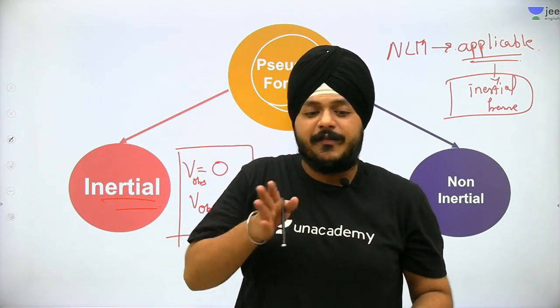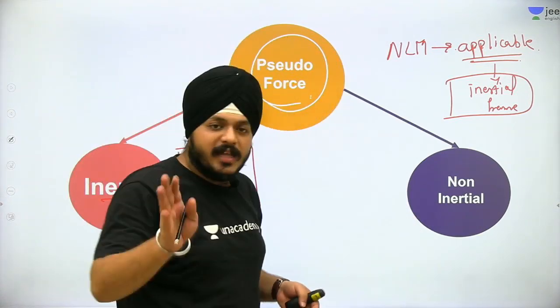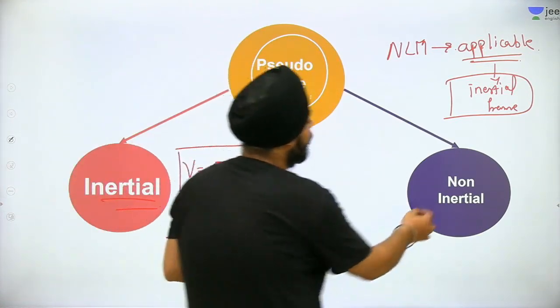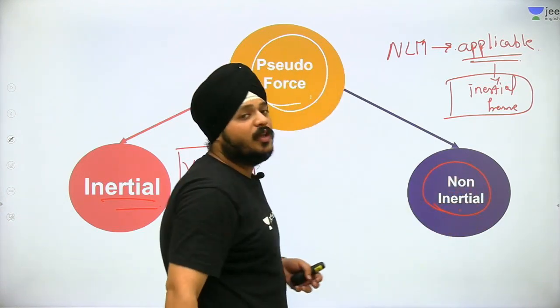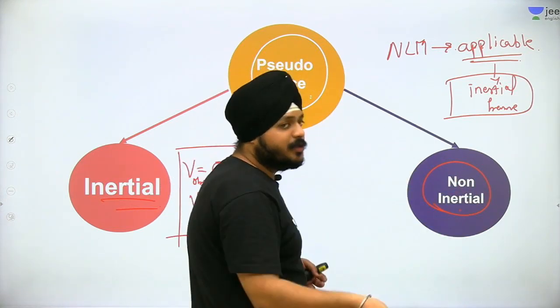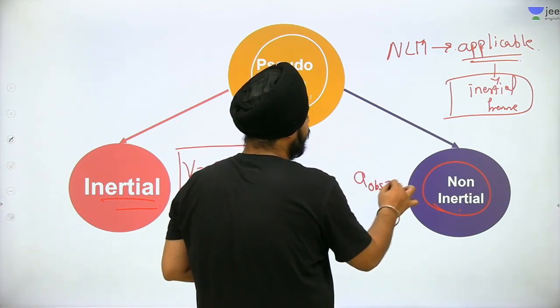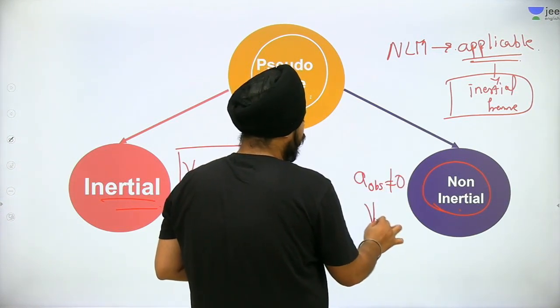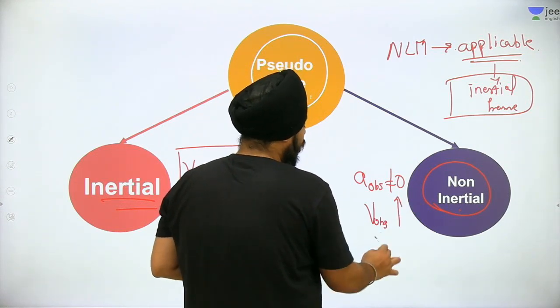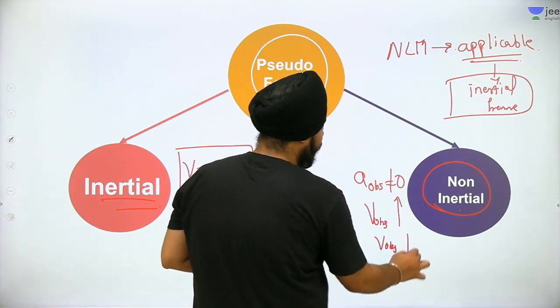But suppose in any case you are accelerating, then you are in a non-inertial frame. Why? In the non-inertial frame, the acceleration of the observer is not equal to 0, and the velocity of the observer is either increasing or decreasing.